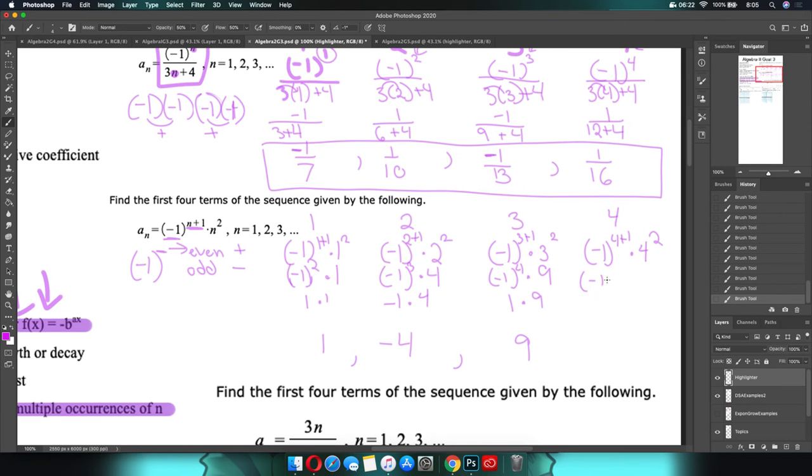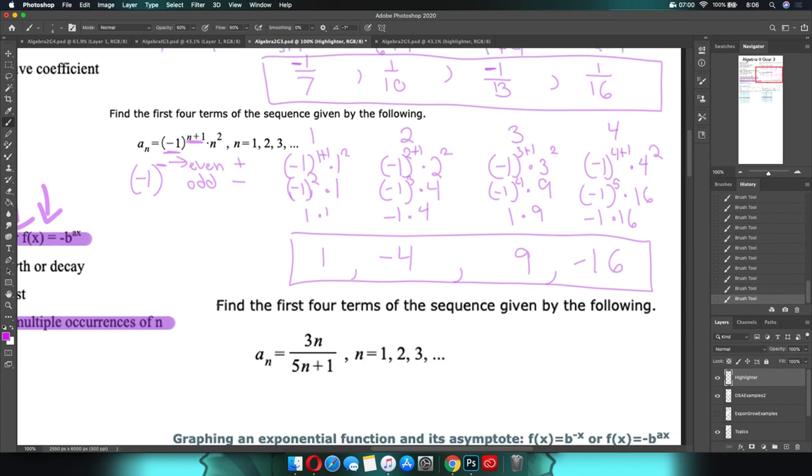Then it's negative 1 to the 4 plus 1, which is 5, times 4 squared, which is 16. 5 is odd, therefore it's negative. Negative 1 times 16, which is, of course, negative 16. And you can kind of see the topic itself, the work you're doing isn't that hard. You can do all of your computations in about 2 to 3 lines. The part that makes it difficult is that it's kind of long because you're doing it from 1, then 2, then 3, then 4. You need to remember little tricks here and there. If you're weak on order of operations, there's a lot of compounding problems for this particular topic.